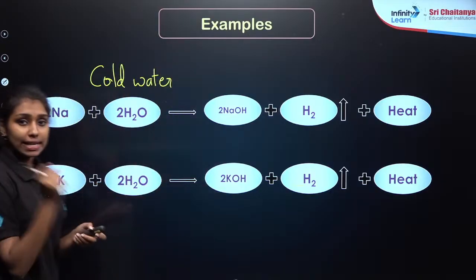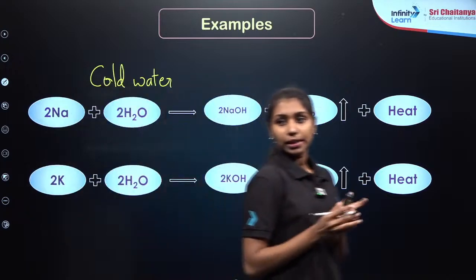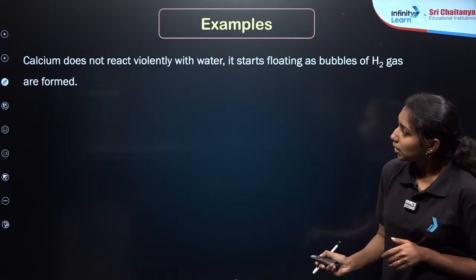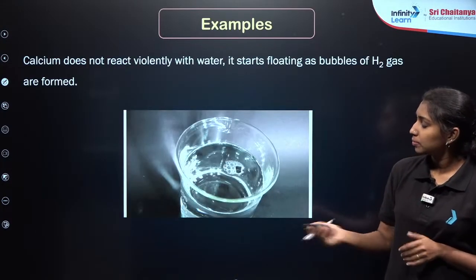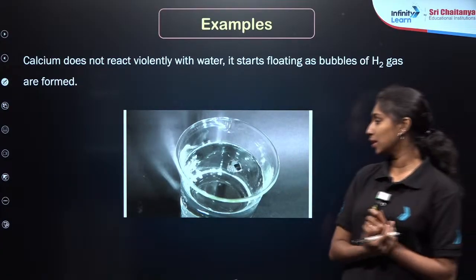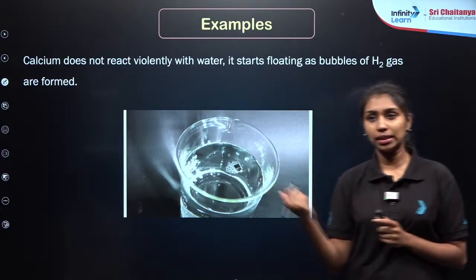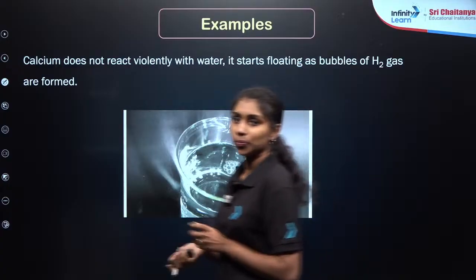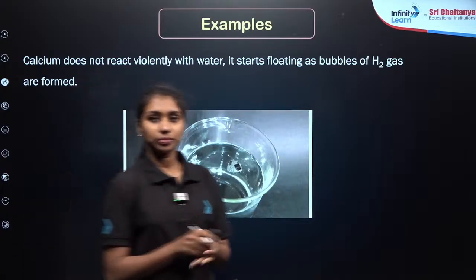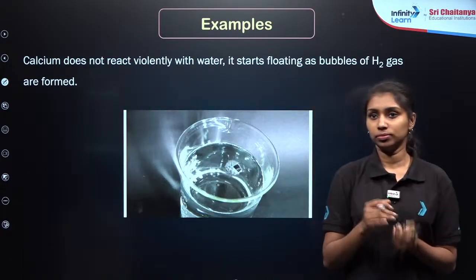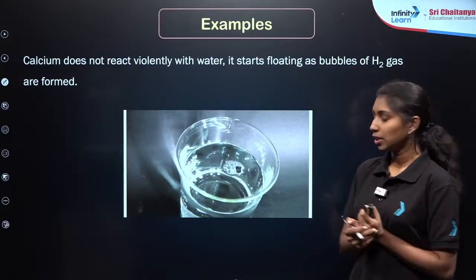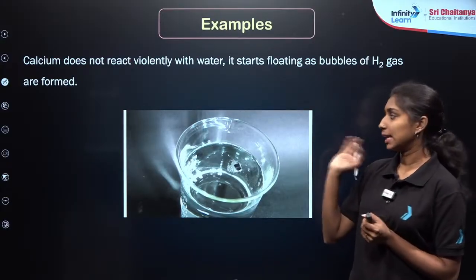Now let us take another example, another metal, that is calcium. Right? If I am taking calcium, what are you observing here? Is there any fire catching? No, right? Yes, correct.